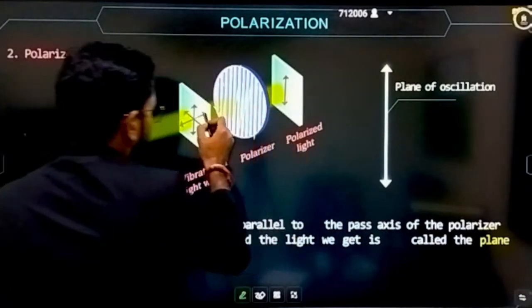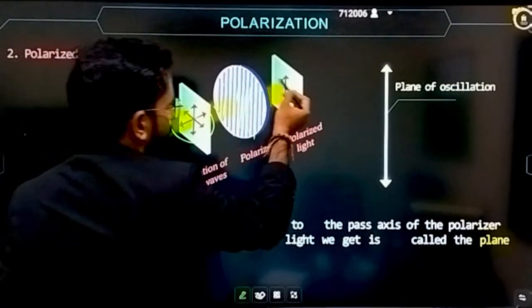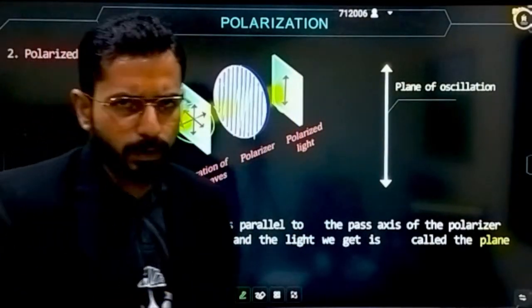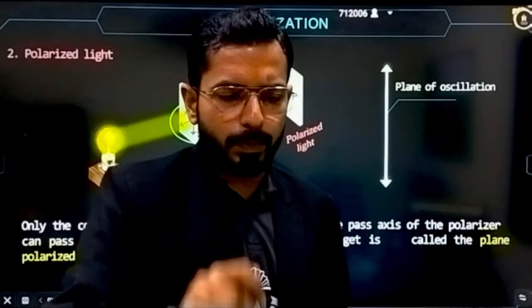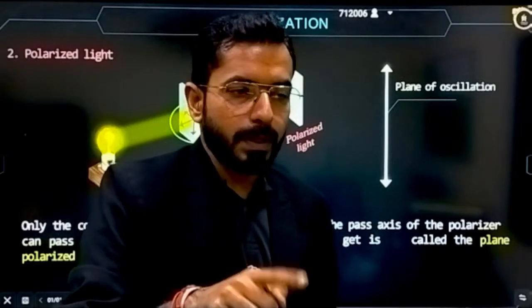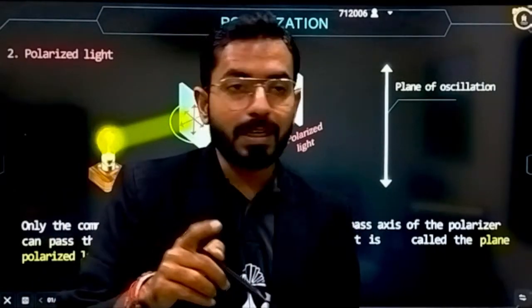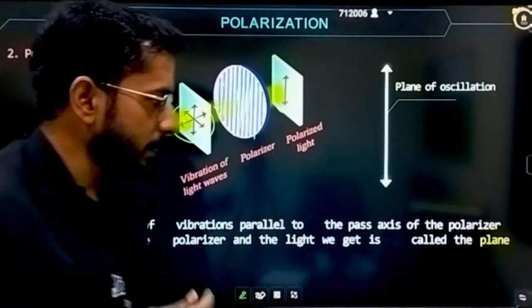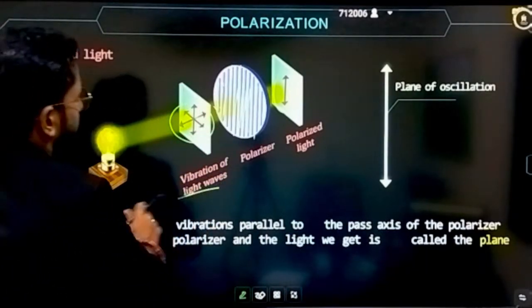And how do we represent it? Here it is vibrating in all the directions, and after polarization it is vibrating in only a single direction. It will be vibrating perpendicular to the propagation of the wave, but the oscillations will be restricted to only one direction, not all the directions. Clear? This is the understanding of polarized light.